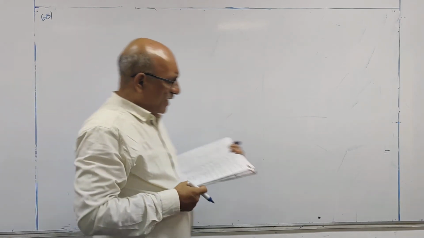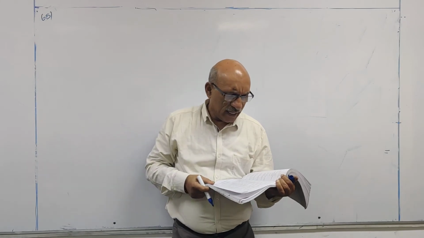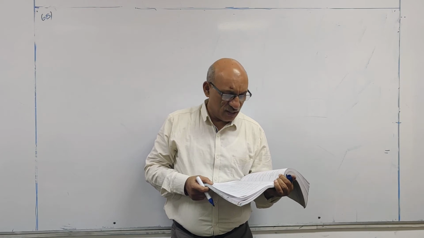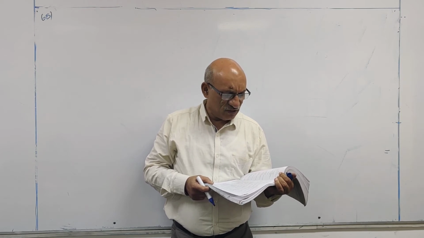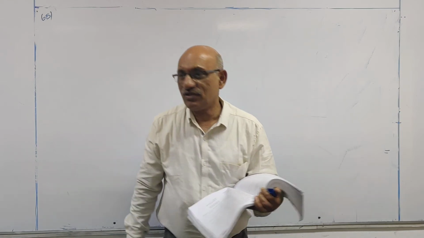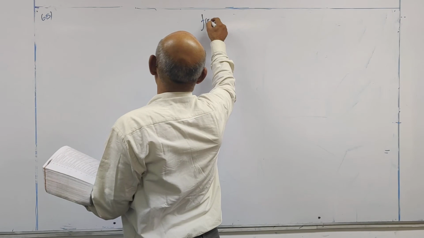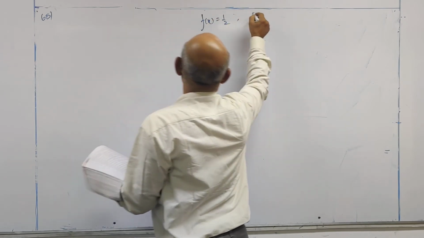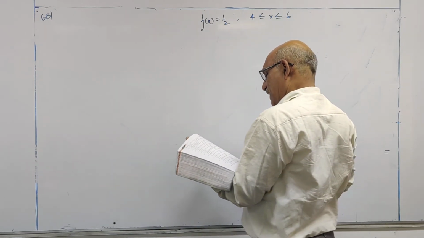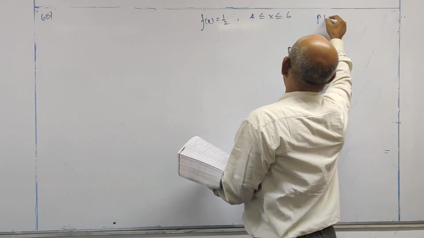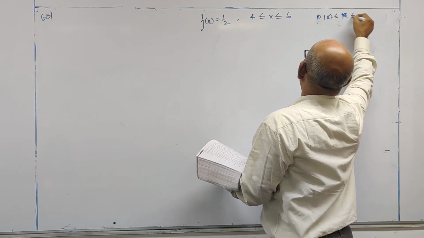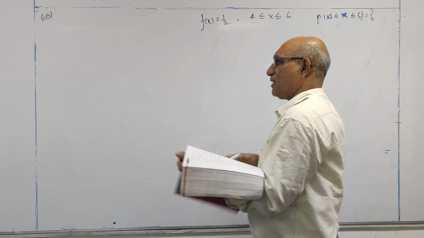A continuous random variable x follows uniform distribution with a probability density function f of x is equal to half. The interval is 4 to 6, so you have to calculate the probability of 4 less than or equal to x, x less than or equal to 5. Question mark.